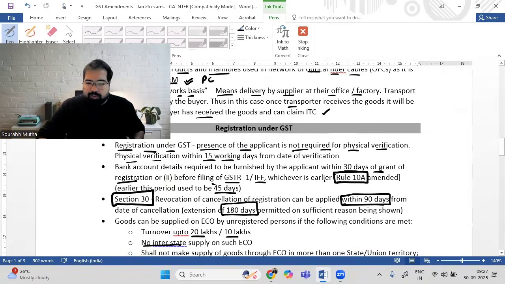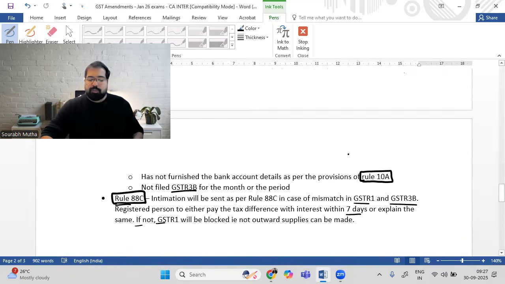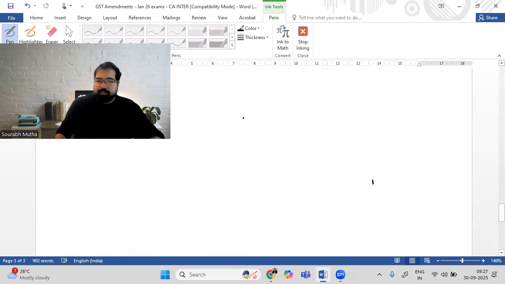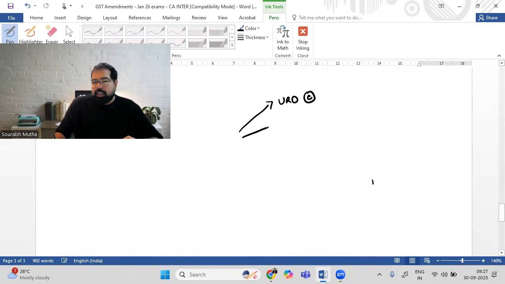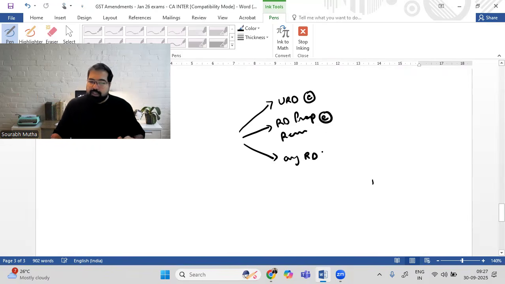Now, since you guys might be confused about residential property, let me revise residential property also. If there is a person who's renting residential property to an unregistered person, then there is no GST at all. This is completely exempt, no GST, no FCM, no RCM. If they are giving it to a registered person who happens to be a proprietor and using it for residential purpose only, again it is exempt, there is no GST. But if it's to any other registered person, example a partnership firm, a company, etc., then this is taxable and this will always be under RCM. So exempt or RCM. In residential property there is no concept called FCM.